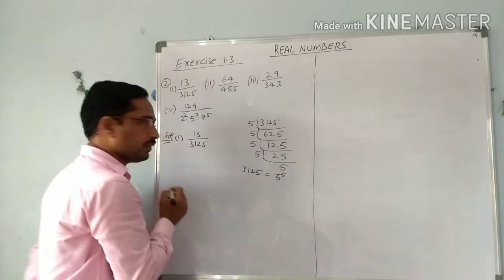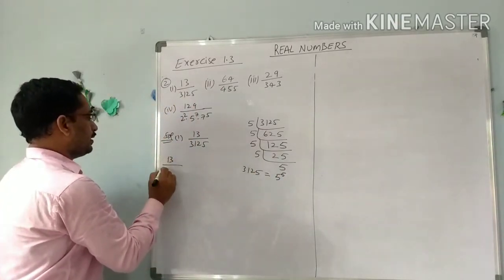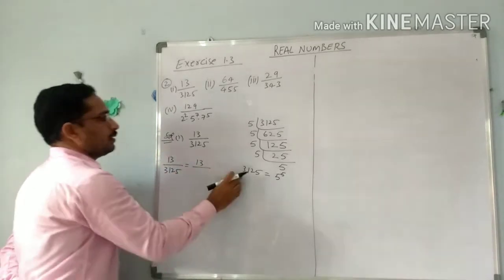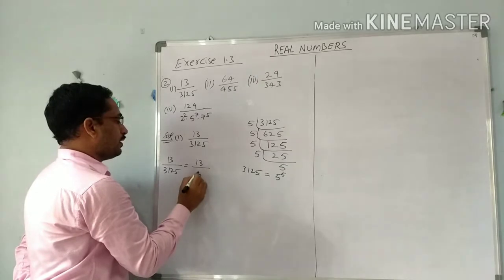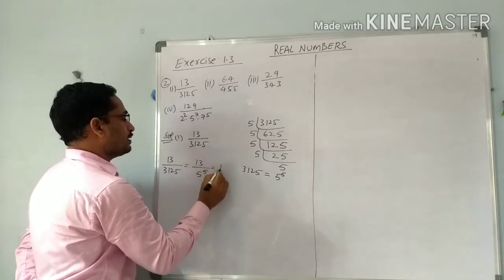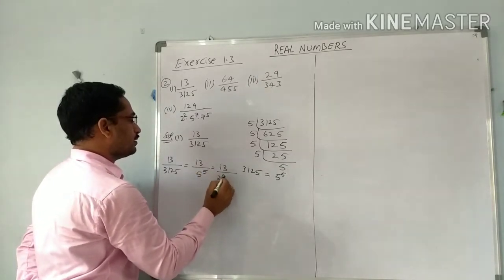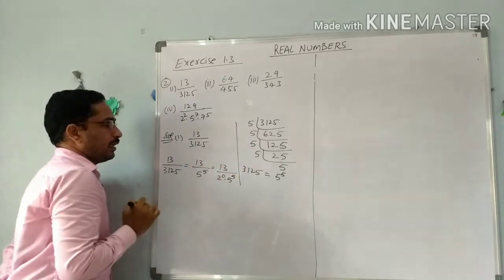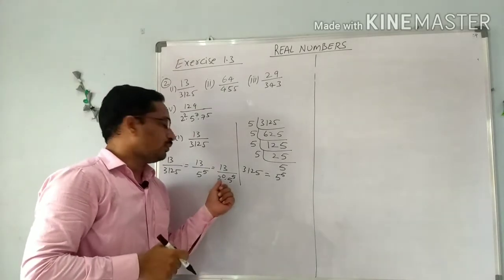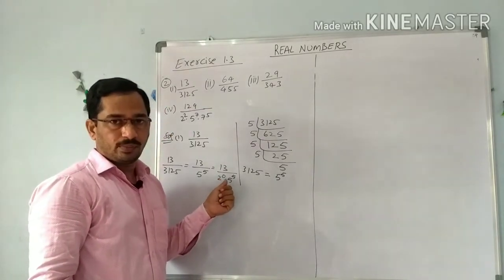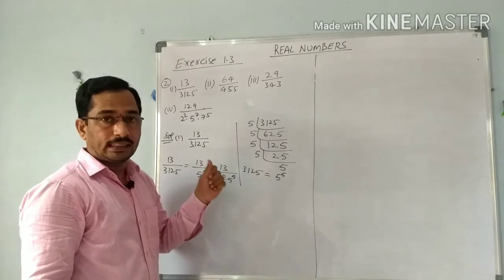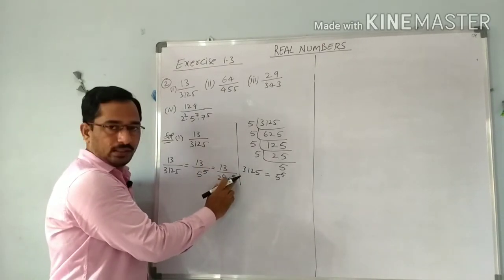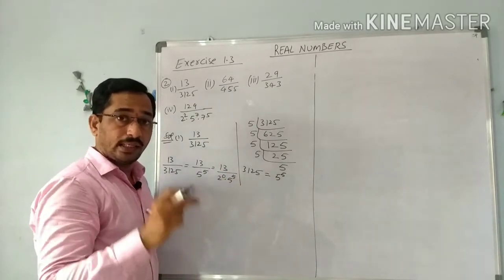So 13 by 3125 equals 13 by 5 power 5, and it is in the form of 2 power 0 into 5 power 5. We already have a theorem. If the denominator q is of the form 2 power n into 5 power m, then it is a terminating decimal, where n and m are non-negative integers.